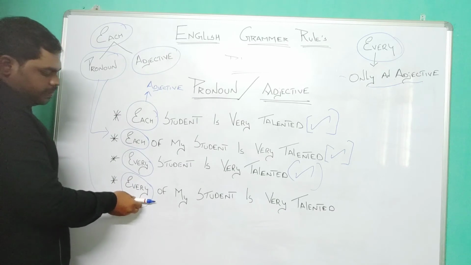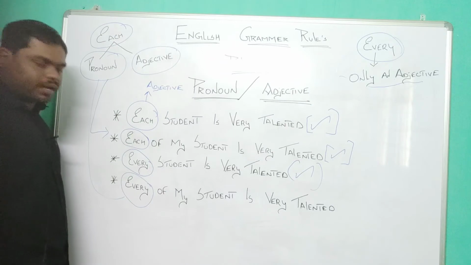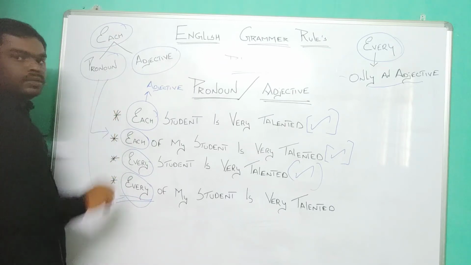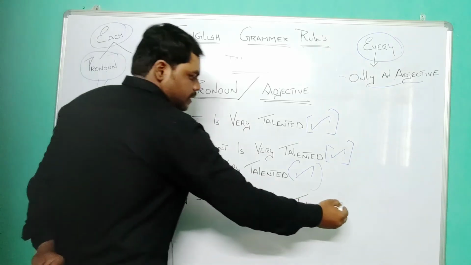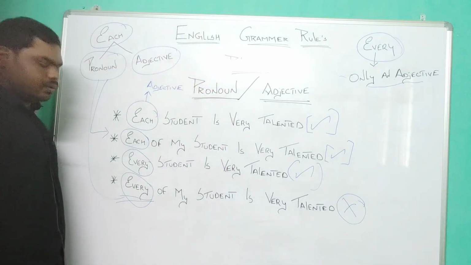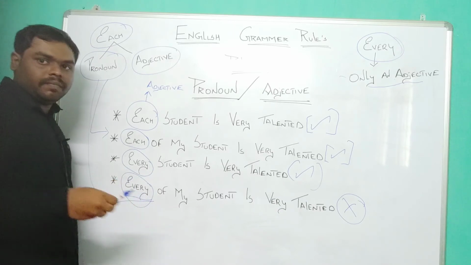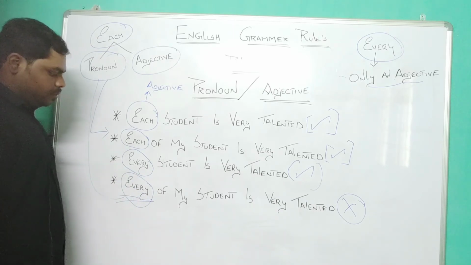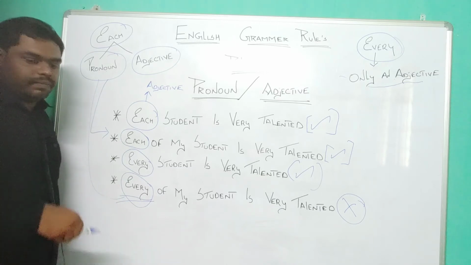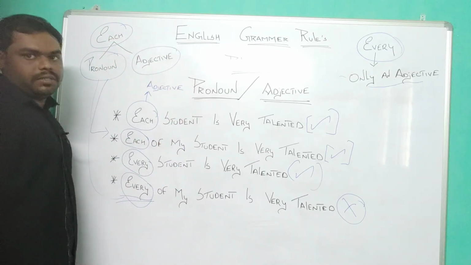So let us see the sentence. Every of my student is very talented. So here it is trying to act as a pronoun. So this sentence we can say is wrong. It is in a wrong format. So this is definitely wrong. This is what I was trying to explain in the earlier part of the video. I have written it down so that you can understand better, right? Let us see how each and every will act for singular and plural persons.